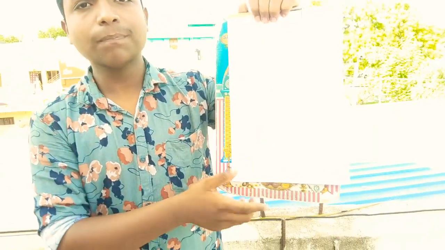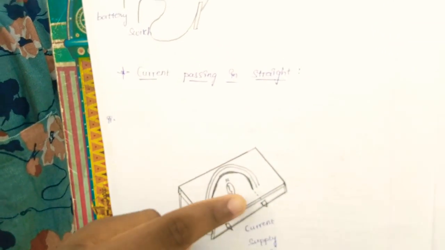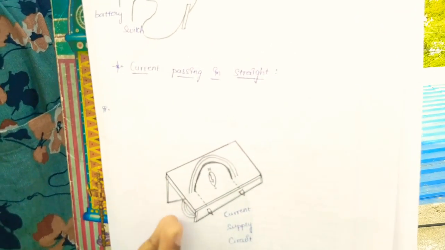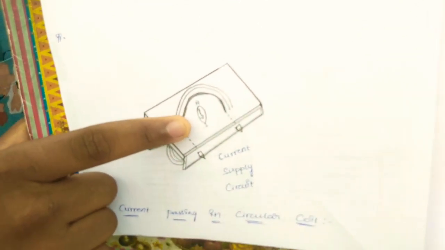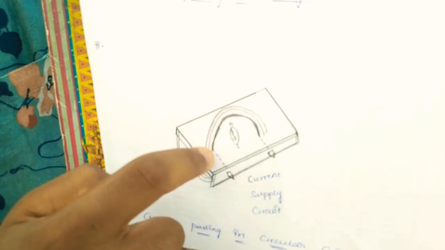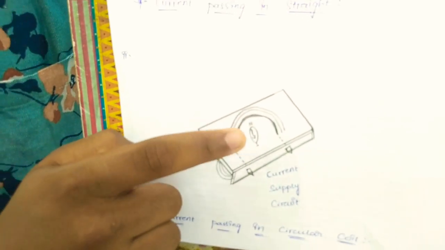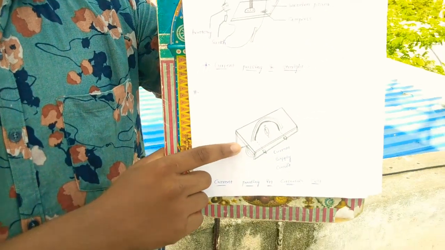Observe this diagram. The current is passing into a circular coil, but here a semicircle is present. Half the circle is present under the cardboard. Here one compass is there. When the electricity is passing into the circular coil, the compass is attracted. By showing this image, we conclude that the electromagnetism process is going on.